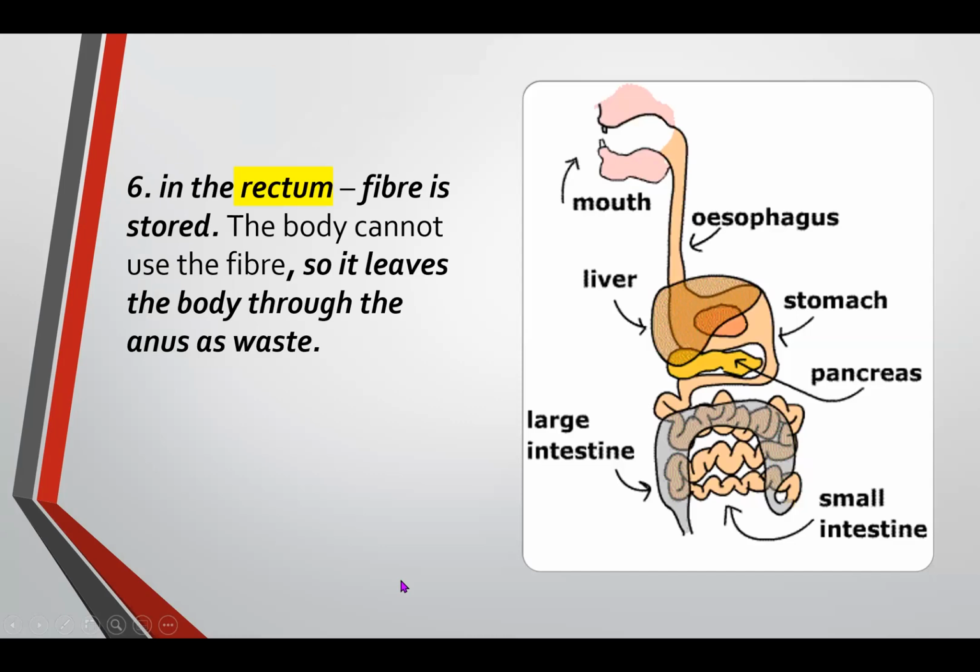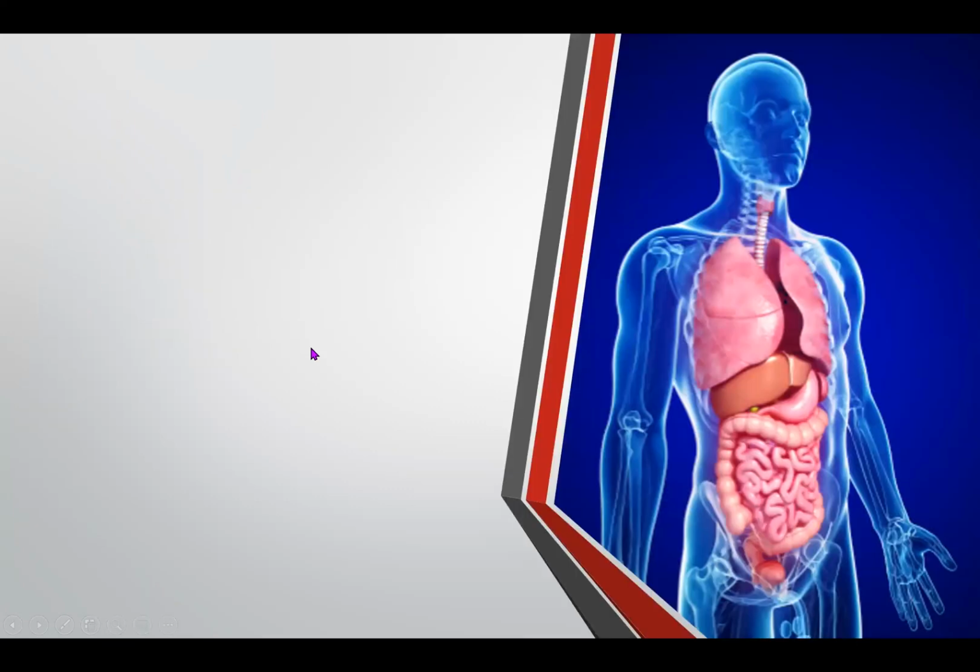Just like that, the food particles left in our small intestine will go to the large intestine and get out of our body. That is the simple process of digestion.